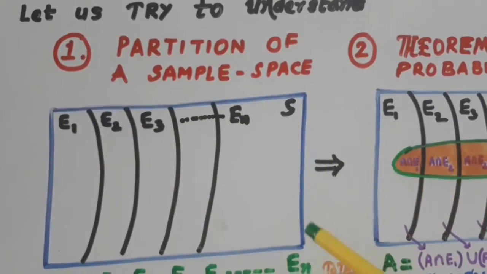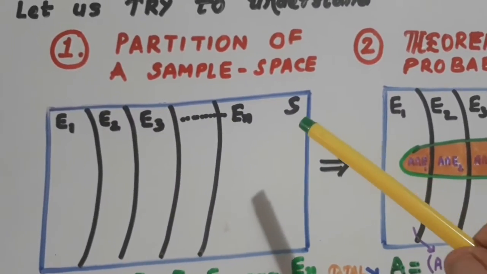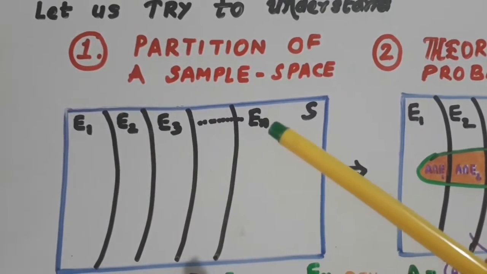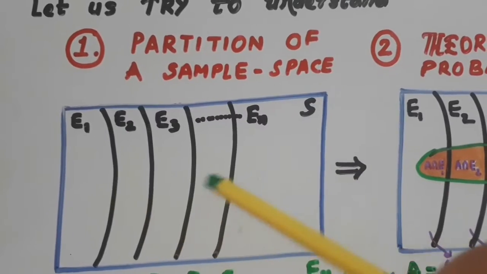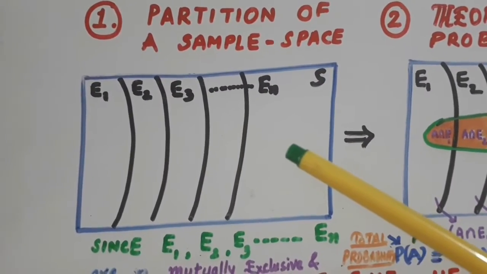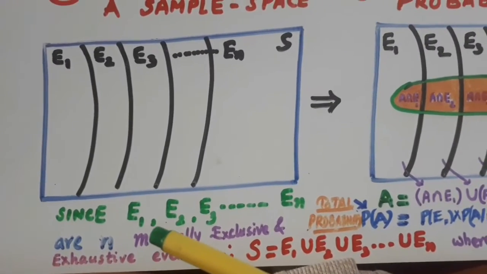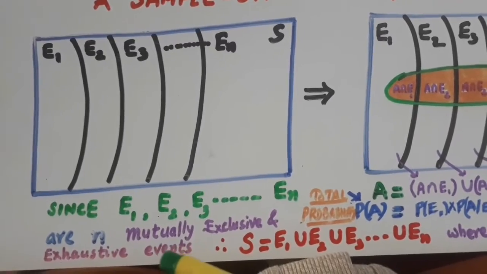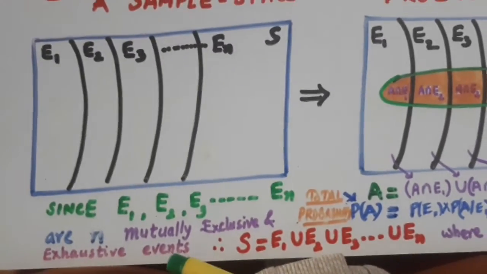This rectangle represents the sample space. E1, E2, E3, and so on up to En are n mutually exclusive and exhaustive events.